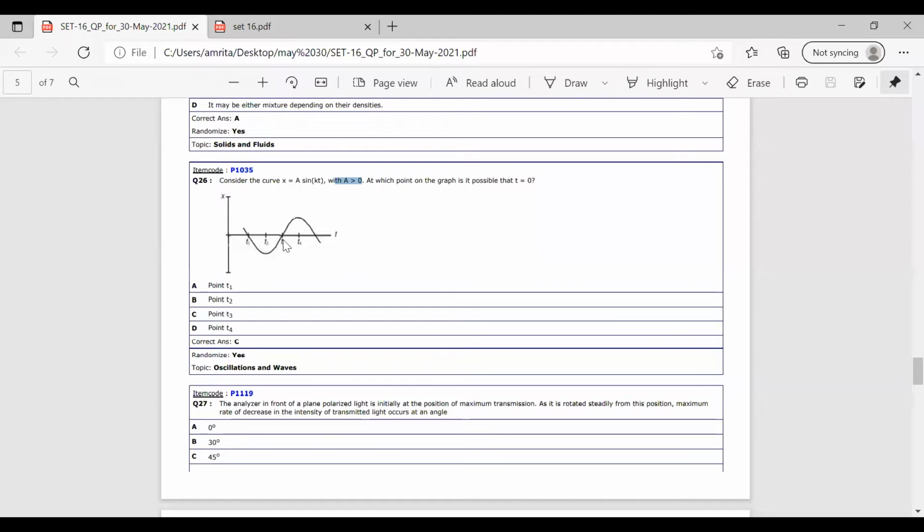So it is negative. For t3, it is in the upper. So the value of the T3 is the answer. You just have to analyze this graph and then you have to answer this question.